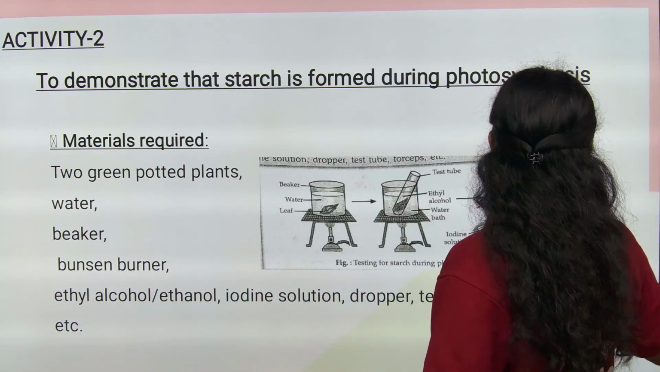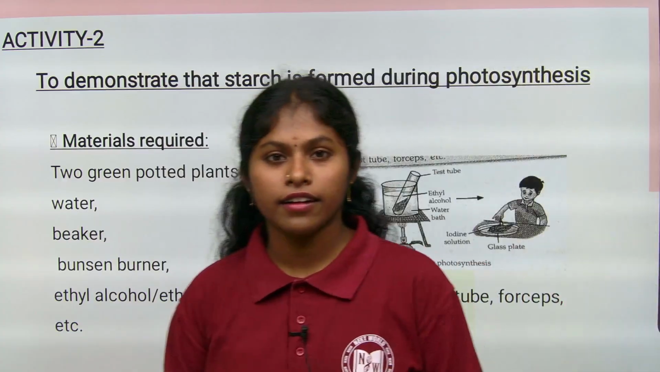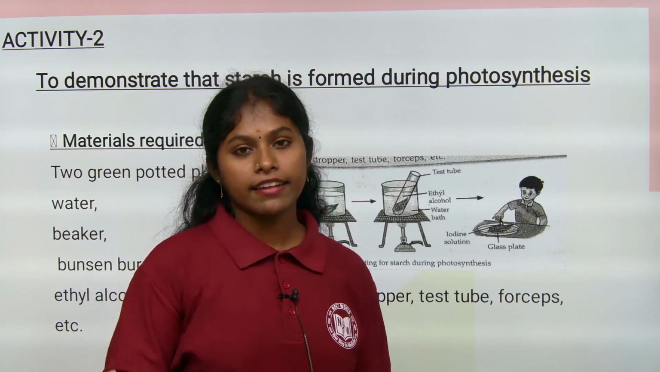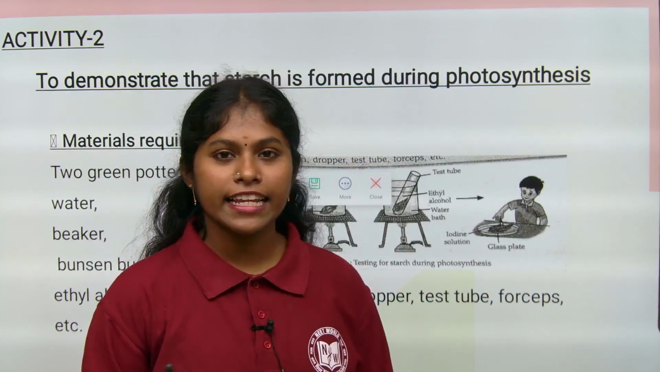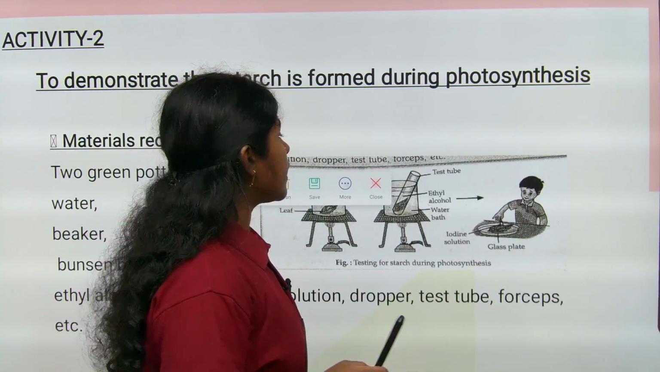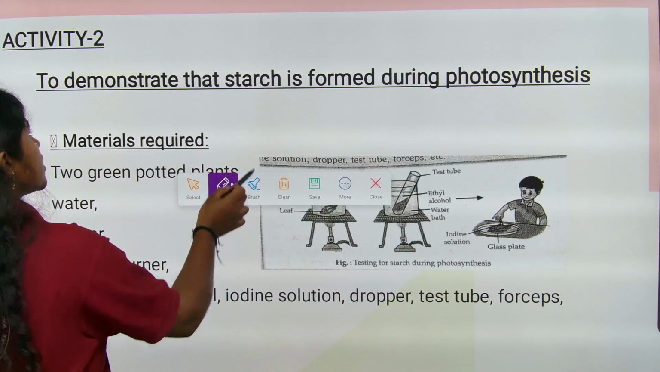Let's answer, all of you. In which color will it appear if starch is present in the leaves? Yes, it's nothing but blue-black color. Blue-black color indicates the presence of starch in the leaves.